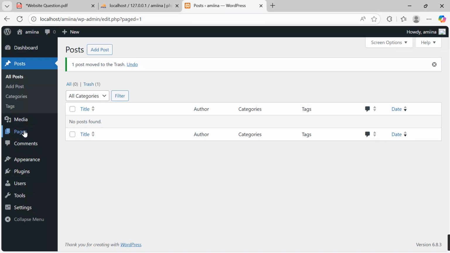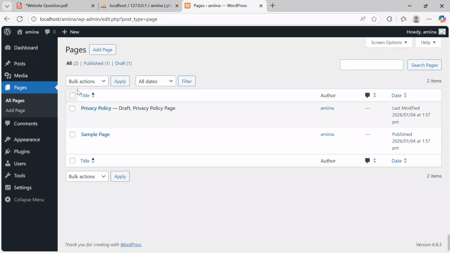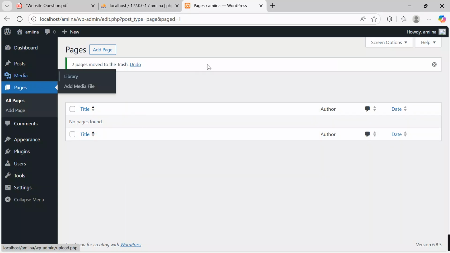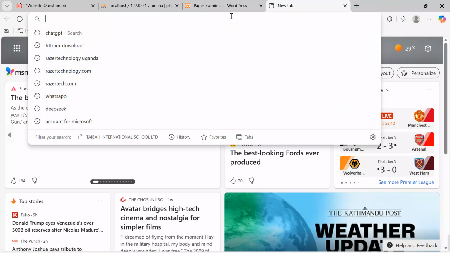After doing that, go to all pages, hover your cursor on all pages, come to the all pages window, and then check all of them, and then move to trash on the bulk actions, hit over here, and then say apply. Nice. So when I hit the apply button, let's see what we are having on our website currently.